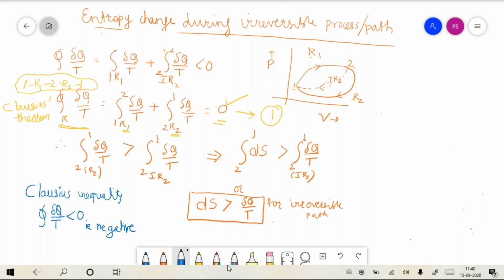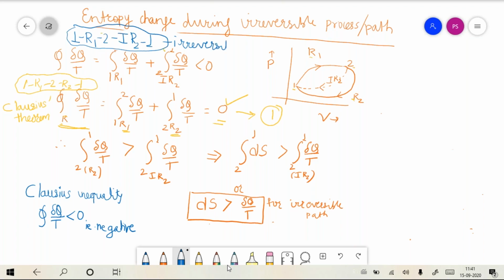That irreversible cycle is, let us say, 1 R1 2 IR2 1. This cycle is an irreversible cycle which I am now considering.